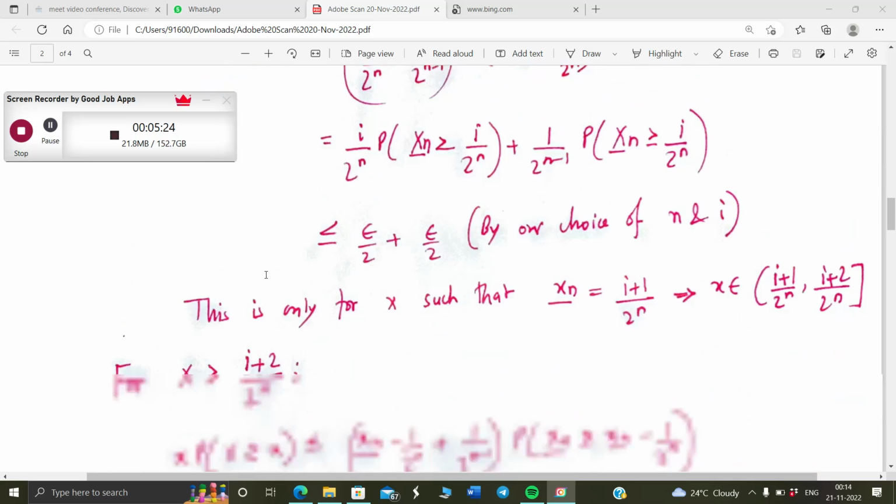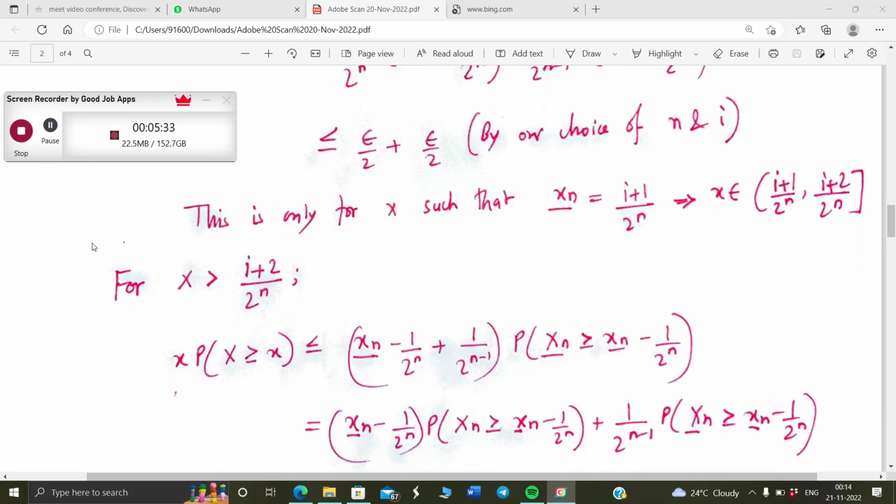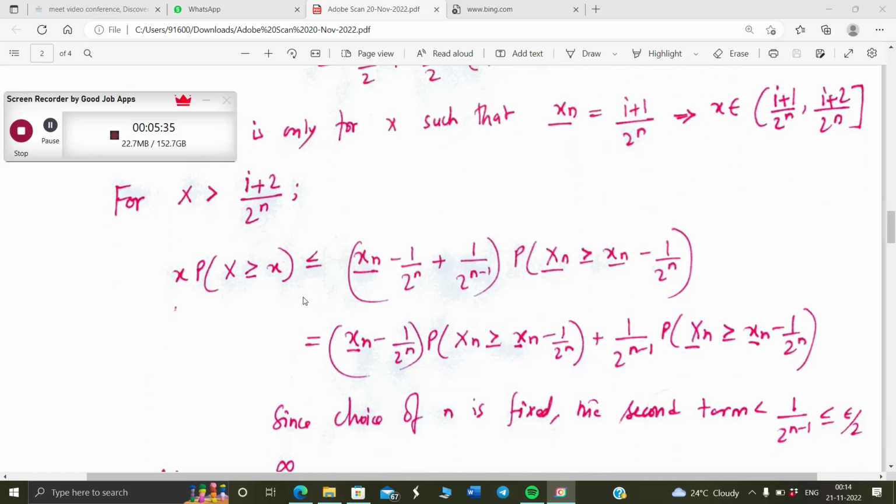So now we have only shown for those x's such that the lower dyadic approximation of the small x is equal to I plus 1 by 2 to the power n basically. So all the x's in this interval basically. If the x is greater than this interval, then in that case we can write this generic result for it, which is equal to this.